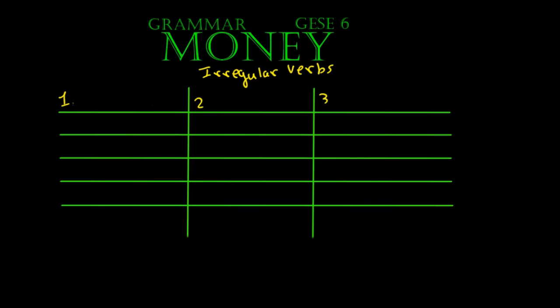In the first column, this is our bare infinitive. In our second column, it is the past simple. And in the third column, it is the past participle.